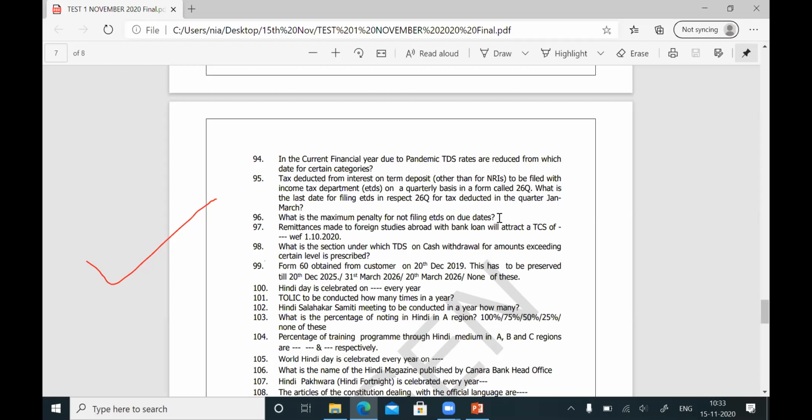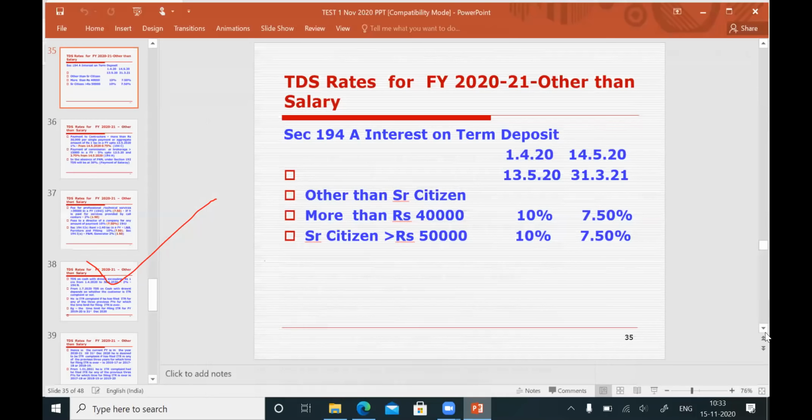The question is, what is the maximum penalty? Here, 200 rupees per day is the minimum penalty. But the question is, what is the maximum penalty for not filing ETDS on due dates? It is not 200 rupees. The 200 rupees per day is only a minimum penalty. The maximum penalty for not filing ETDS on due dates is the total TDS deducted. You see in the PowerPoint it is there. So again I repeat, you see.